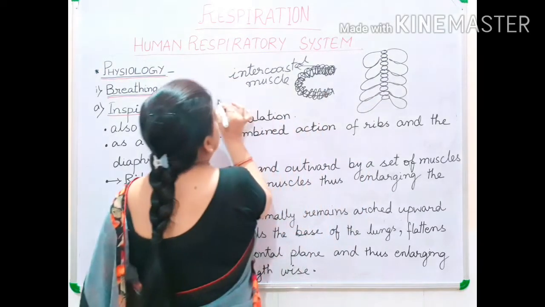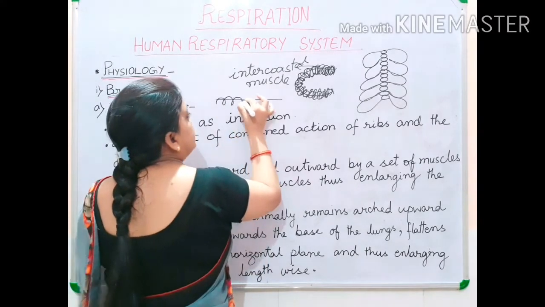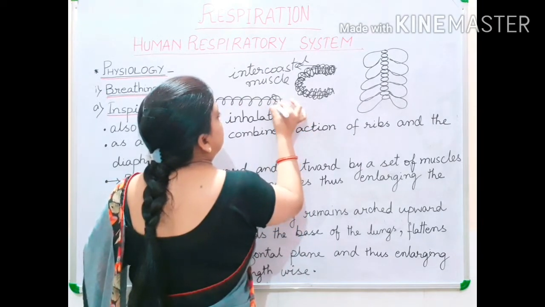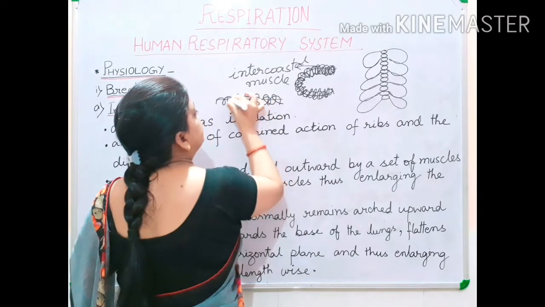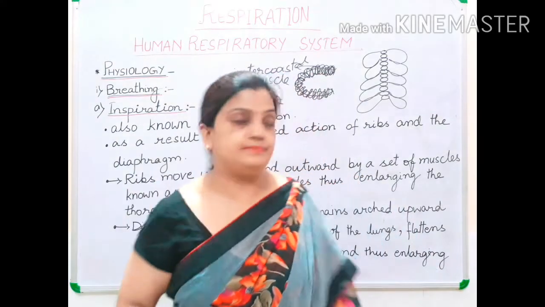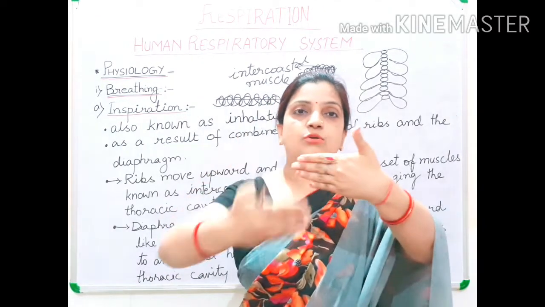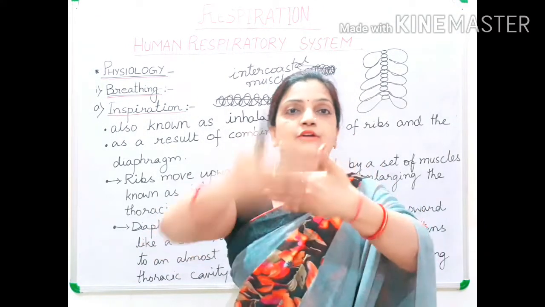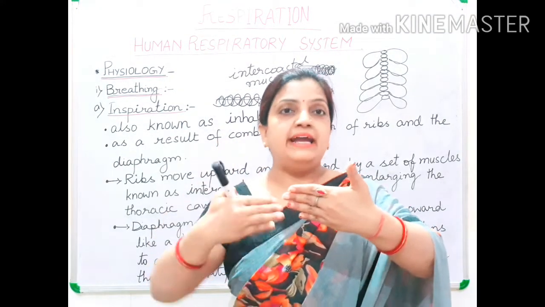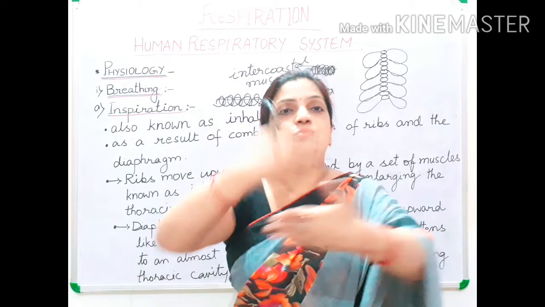Suppose this is a straight bone, and on one side the intercostal muscle is wrapping in this form, and on the second side the intercostal muscles are wrapping in the opposite direction. There is a function of it. I will explain when I explain the mechanism. So children, hope you have understood. If this is a rib cage, on one side the intercostal muscle is wrapping in this way, and on the other side, on the same rib, it is also wrapping in the opposite direction. It means that on the same rib, from both directions, intercostal muscles are wrapping.